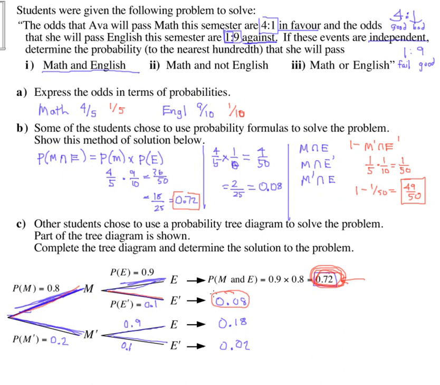Here we passed math. Here we passed English. Here we didn't pass either one, so don't count that. So 0.72 plus 0.08 plus 0.18 comes out to 0.98, which is the same thing we got above. 0.98 is the same as 49 out of 50. So the tree is more work to set up, but you can jump around and knock off answers really quickly once you have it set.